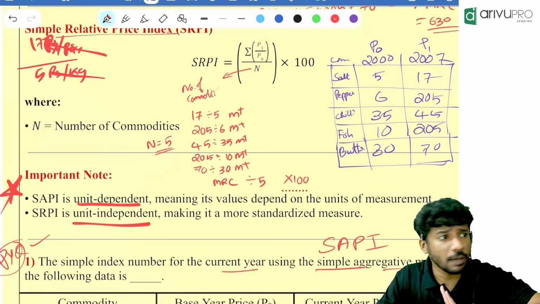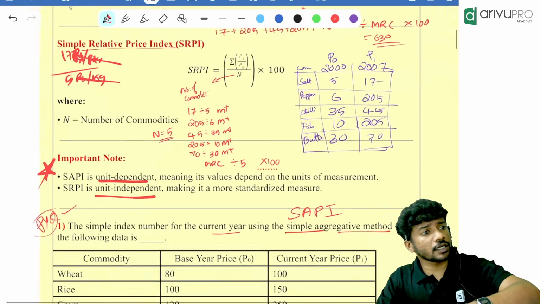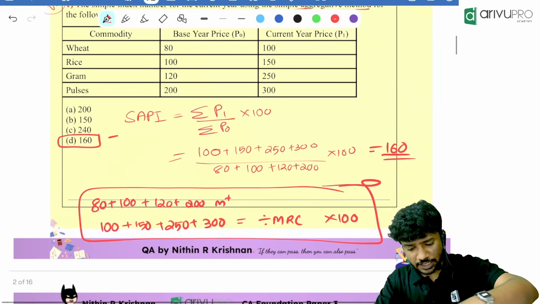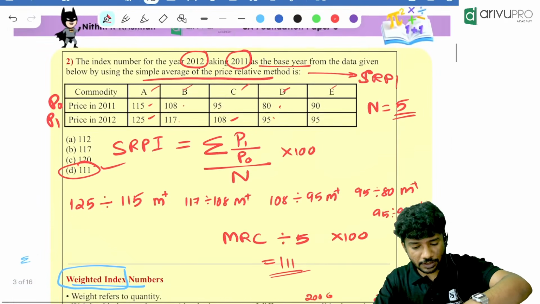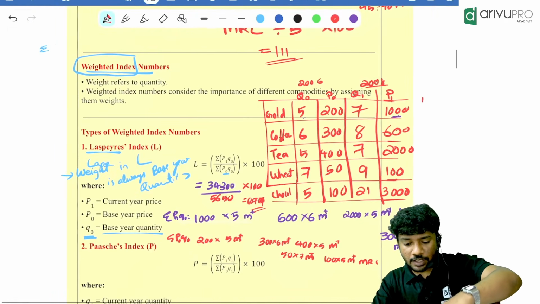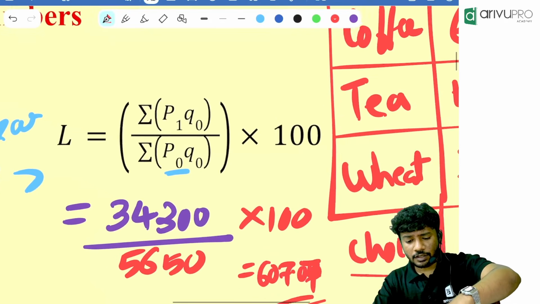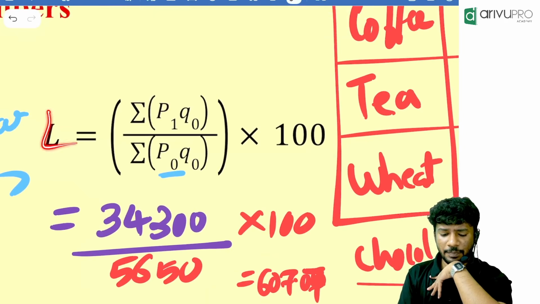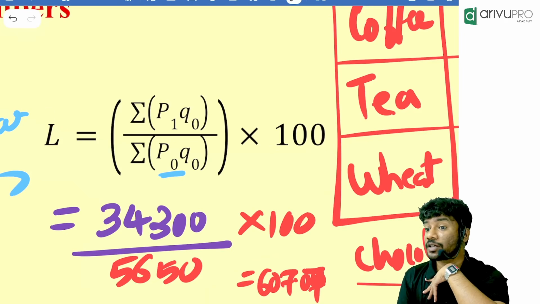Everyone got it? Everyone is getting 5650. Shruti, check again, maybe some error would have been there. Now here, does this have a unit? Everyone tell me, does LAPE have a unit? It does not have a unit.